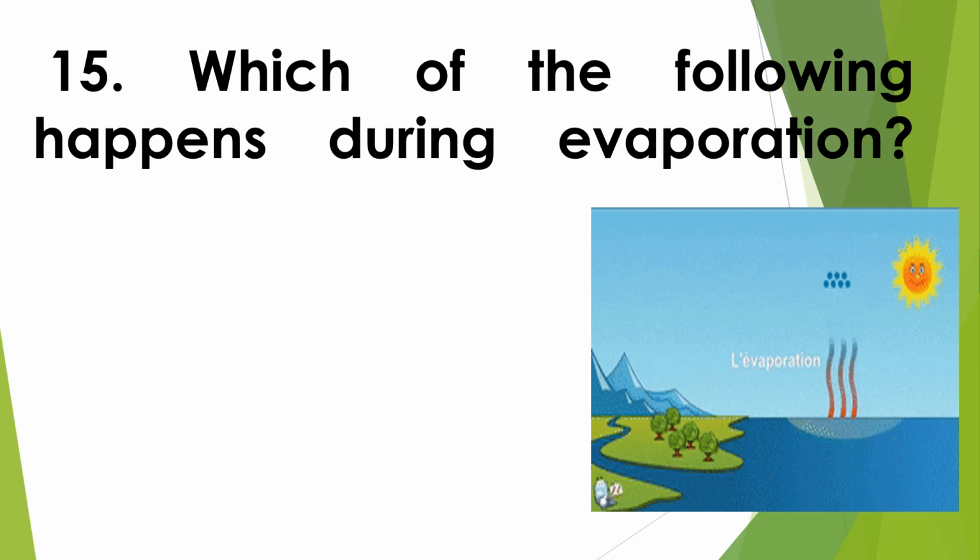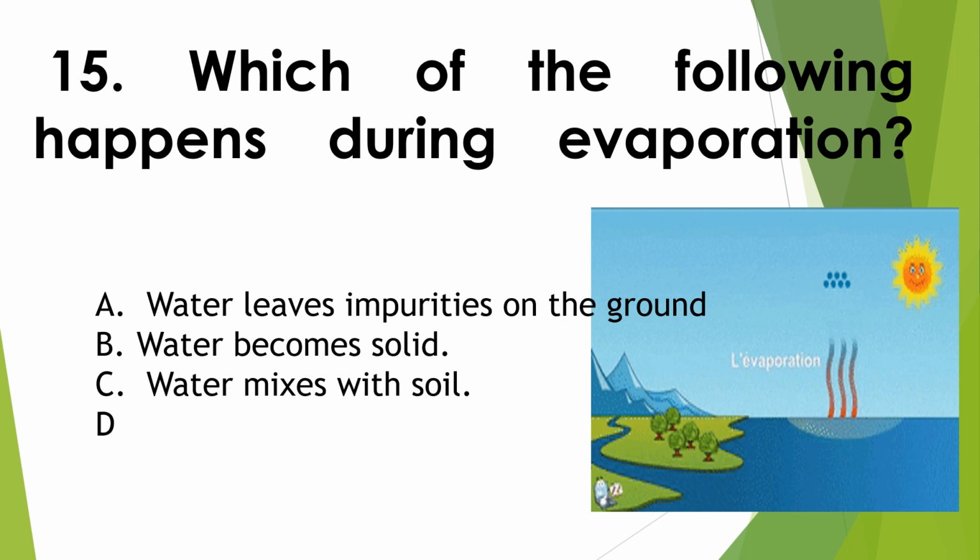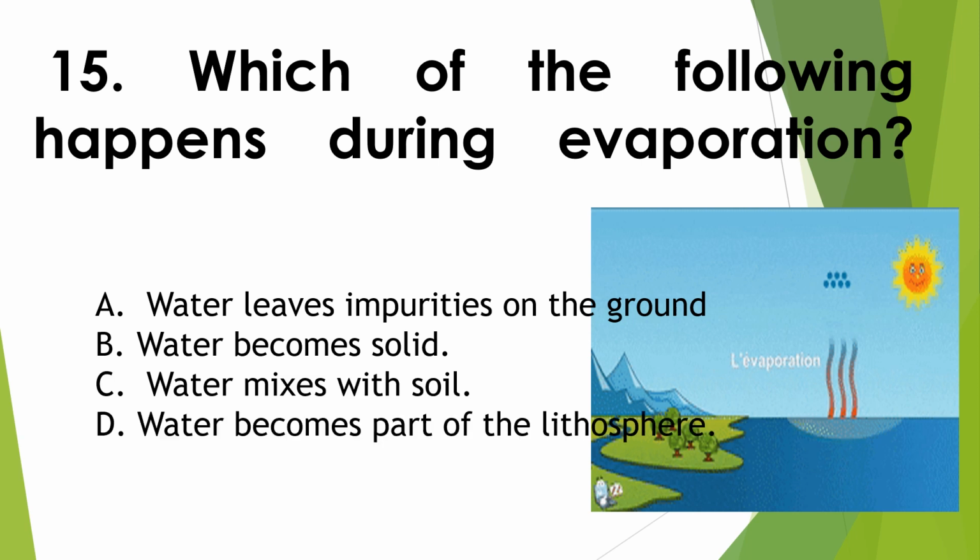which of the following happens during evaporation? A. Water leaves impurities on the ground. B. Water becomes solid. C. Water mixes with soil. D. Water becomes part of the lithosphere. Our answer is letter D.